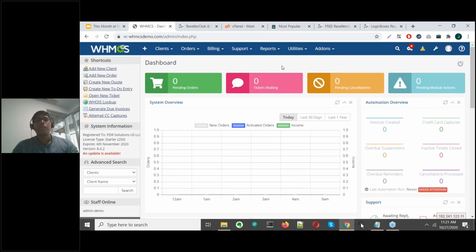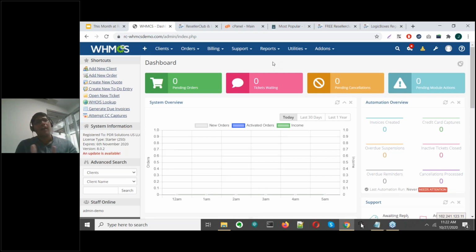So here now we need to configure our Reseller Club reseller account with WHMCS in such a way that WHMCS can now communicate with the Reseller Club API service. Firstly, before we move on to adding our Reseller Club account, we need to ensure that we whitelist the server IP where we've installed WHMCS in our Reseller Club account. So you go to settings and API within your Reseller Club account and you whitelist these IPs, because that's the first step for enabling WHMCS to communicate with Reseller Club, right?